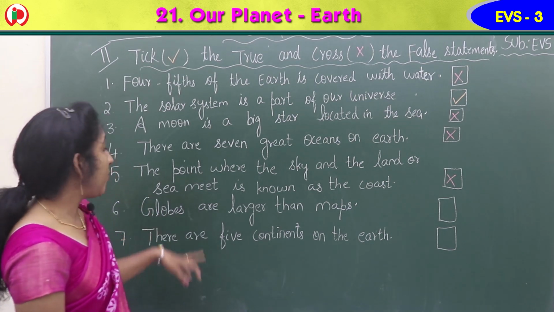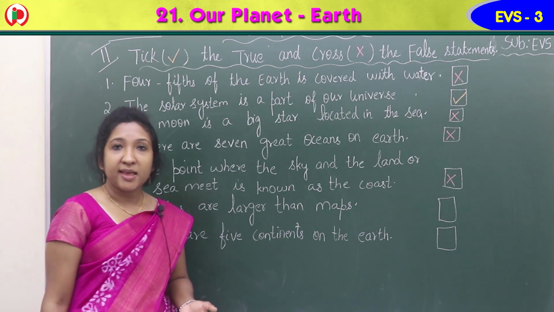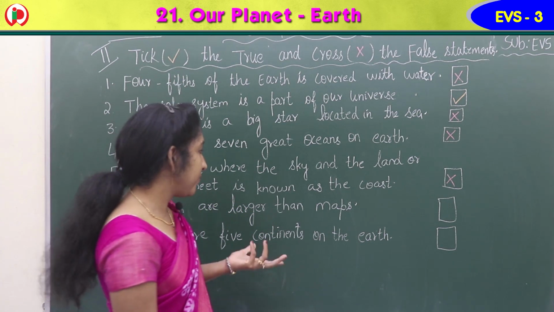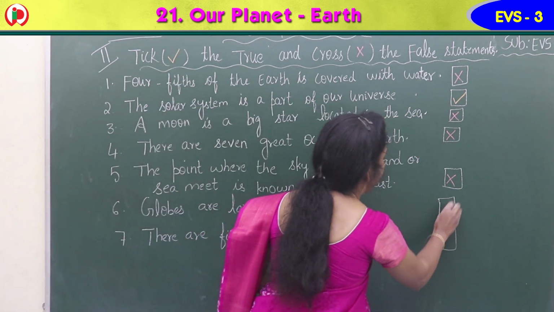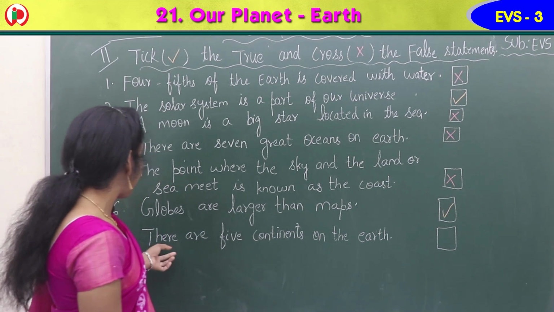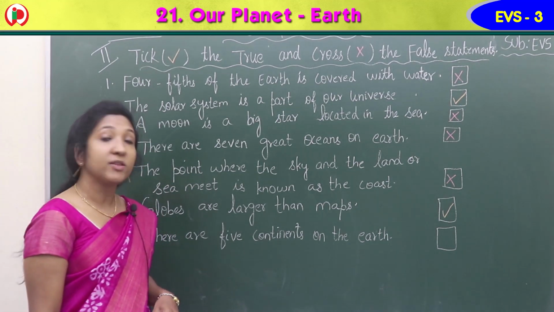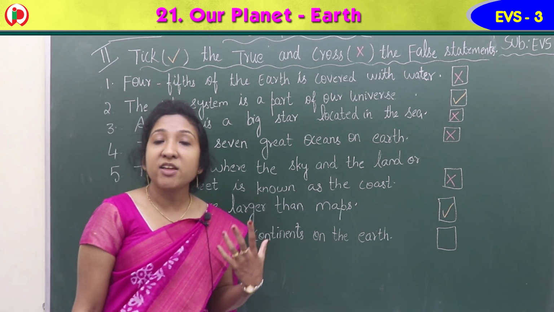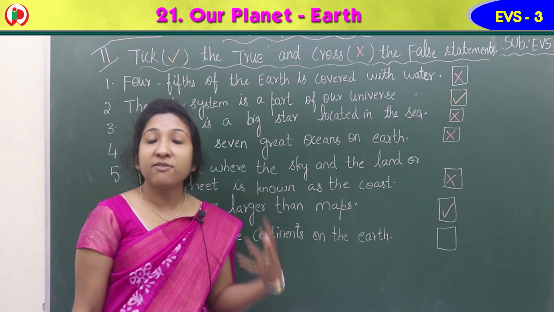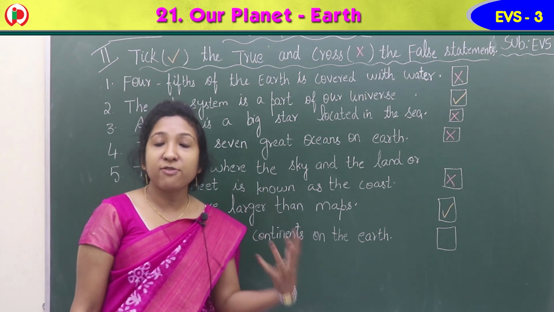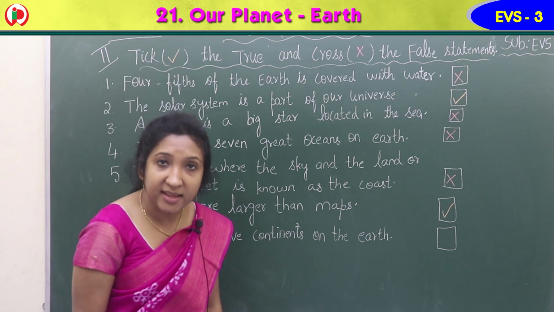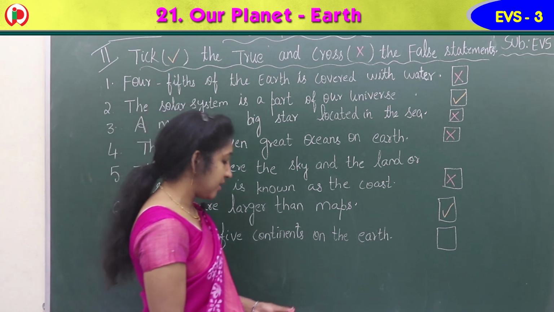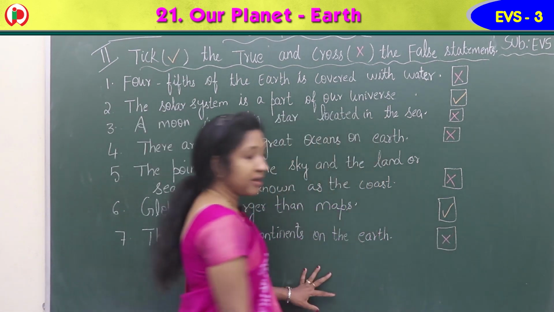Then sixth, globes are larger than maps. Yes, a globe looks like a huge ball, so it's larger than maps. It is correct, so you can give a tick mark here. Then the last one, seventh: there are 5 continents on the earth. How many continents are there on the earth, children? Yes, there are 7 continents. Earth is divided into large areas of land called continents, and we learned about 7 continents, not 5. So the given statement is wrong, and you can put a cross mark.